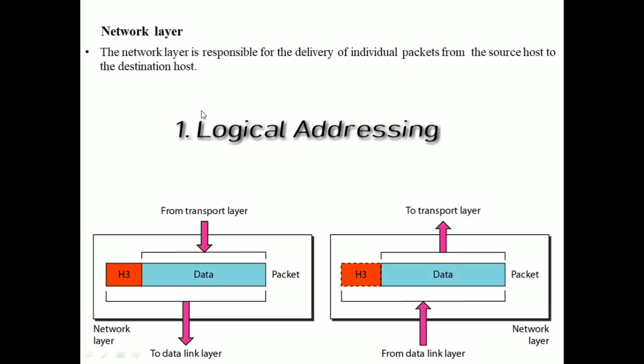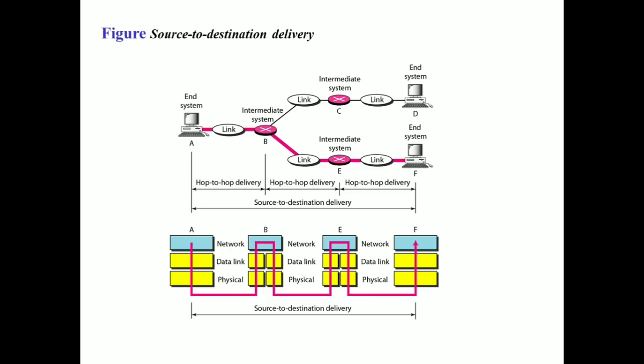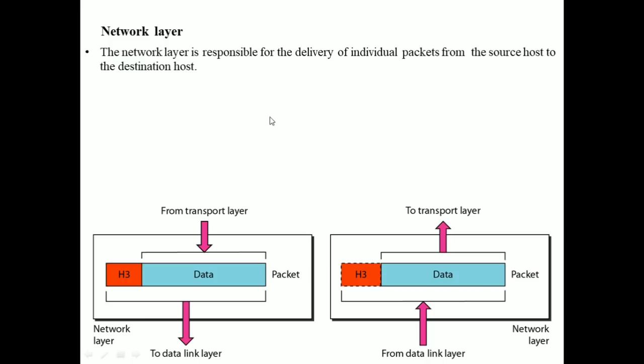Logical addressing is nothing but this: if this particular system F is in the same network, then we need only physical addressing, wherein the data link layer is sufficient. But as I told, if the system is outside this system's network, we need a unique way to address all the systems which are connected outside the network. This is what we call logical addressing.